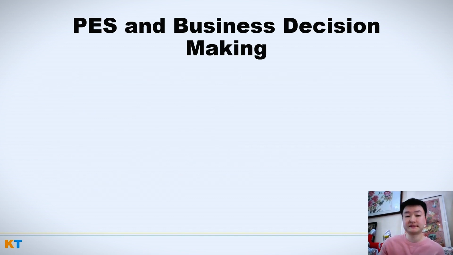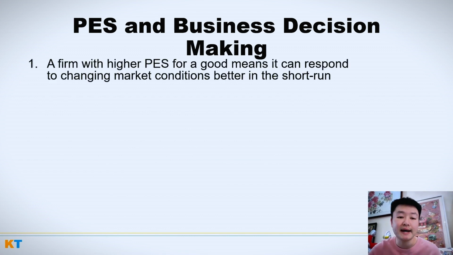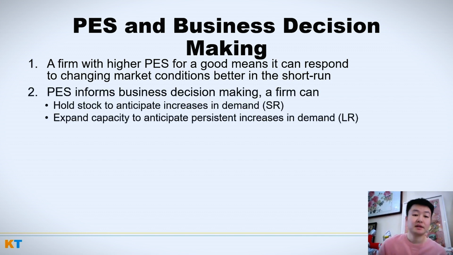And so what does all of this have to do with business decision making? Well, a firm with higher price elasticity of supply for a good means that it can respond to changing market conditions better in the short run. Okay, so we're concerned with the short run. Now, that's good, right? So I obviously want to be able to respond to changing market conditions. Now, PES informs businesses' decision-making. How? Well, a firm can, let's say, hold stock, right, to anticipate increases in demand.